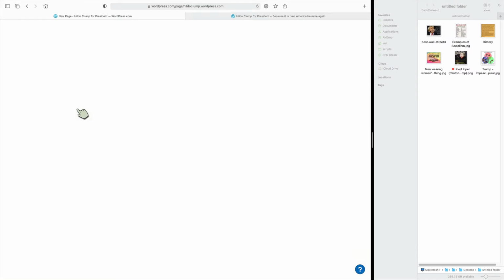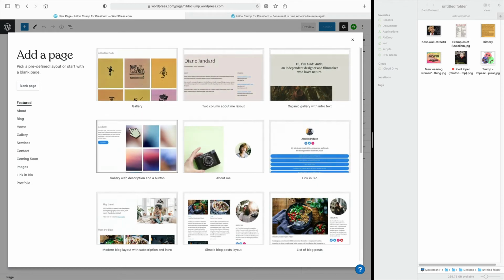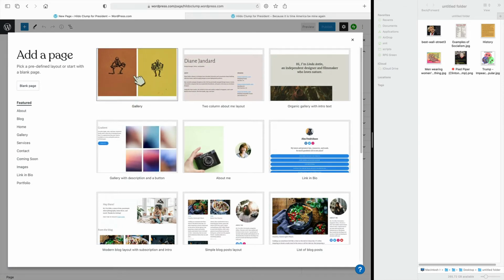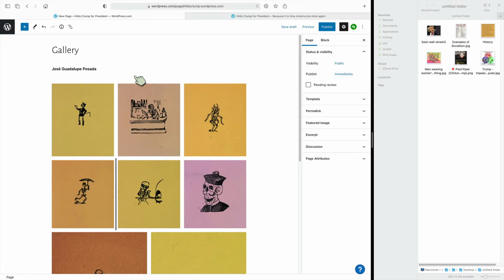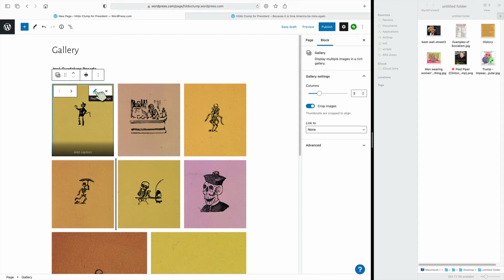Takes it a moment. And I've only played with one of these galleries. This one has more text. This one is just sort of focused more on the images. So I'm going to go ahead and click on that. And on each one of these images, I could say Replace Image.